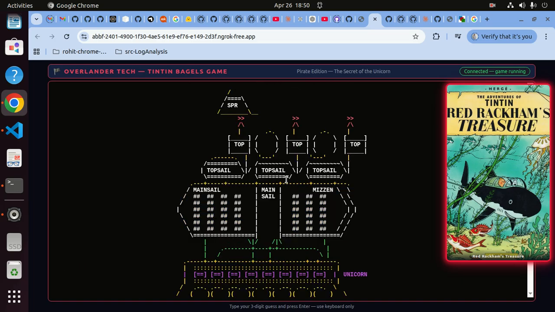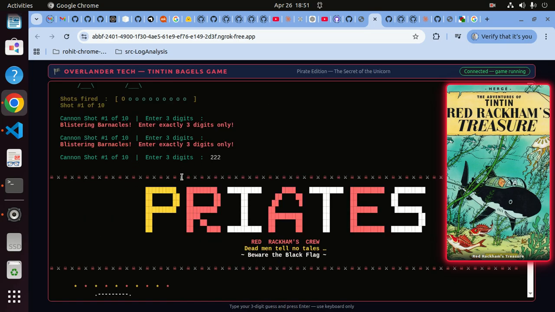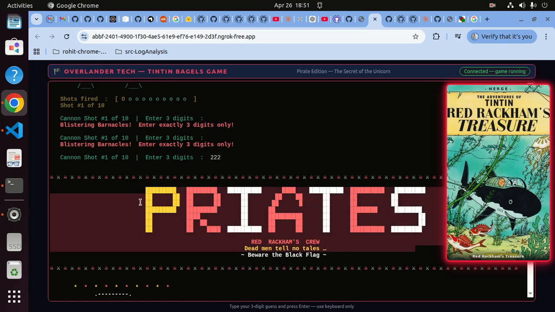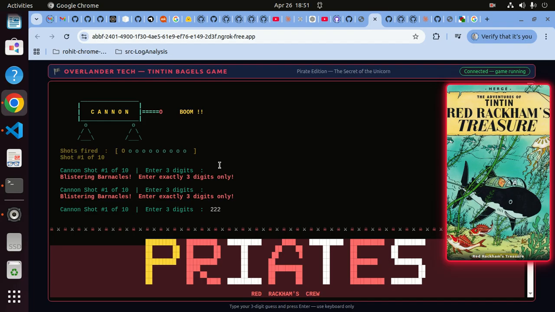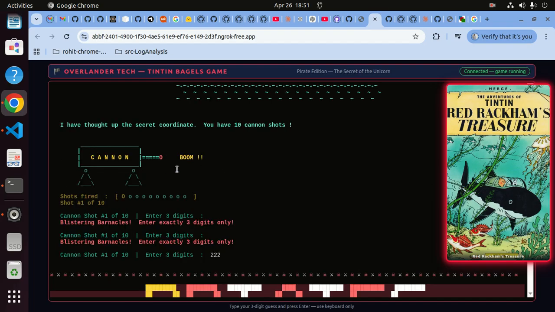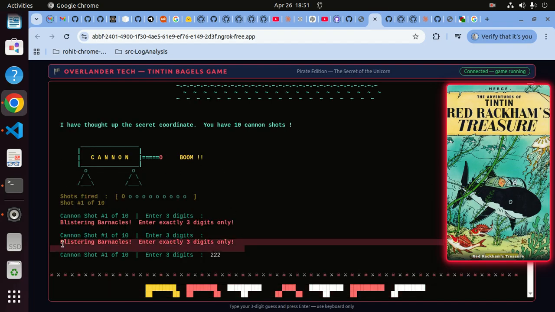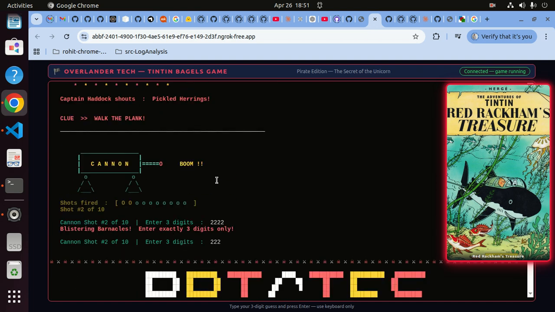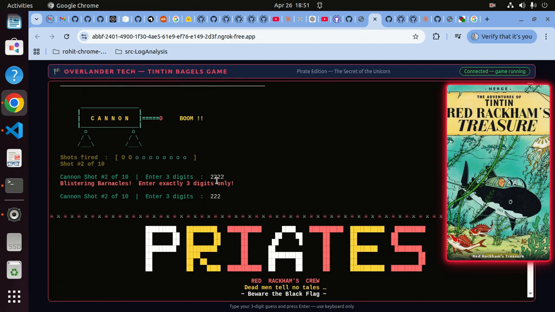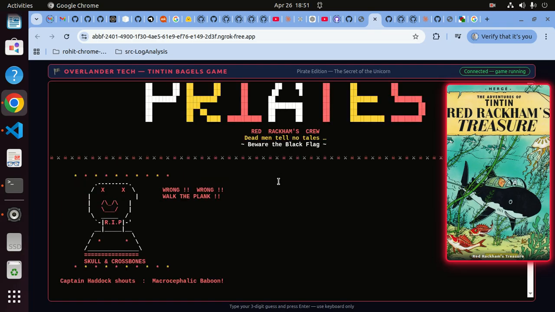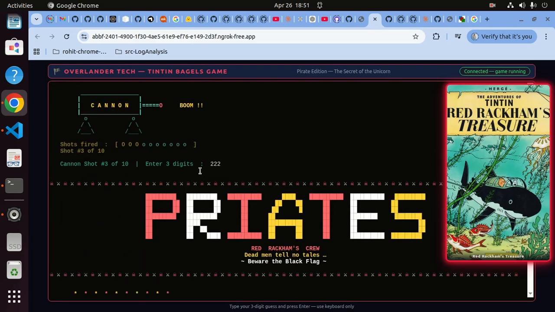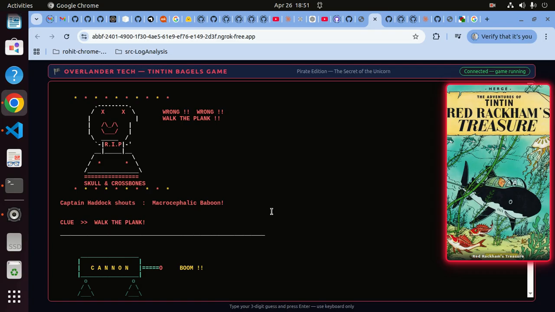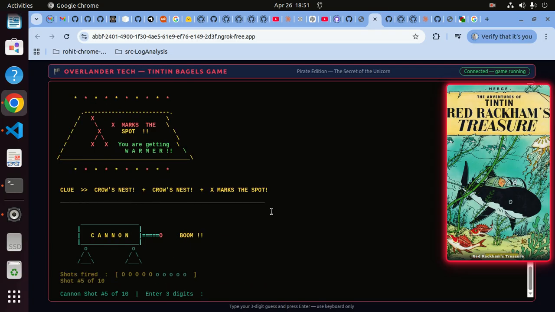Yeah, so there are some spelling mistakes. I don't know why. Maybe it is me while typing, I've done something incorrect here. But this is how this is. So the cannon keeps going boom. It says put in exactly three numbers. So this is some game called Bagels. Okay, Bagels. I did a mashup of Bagels and Tintin and Captain Haddock and the Pirates theme.